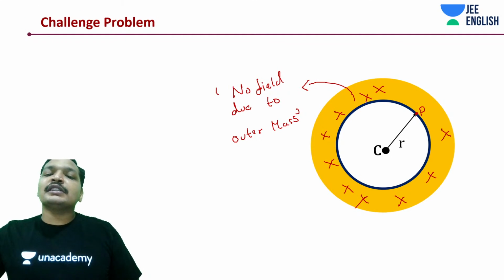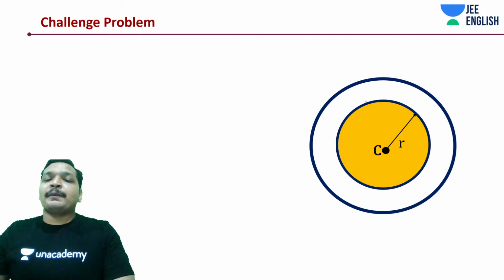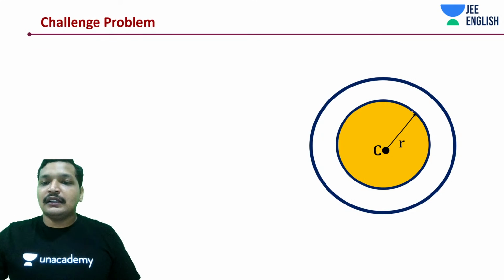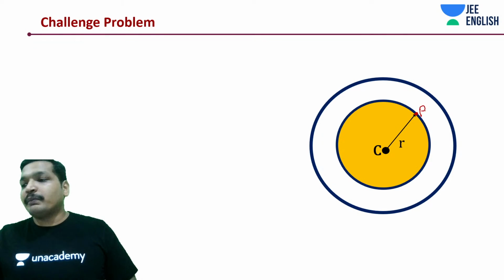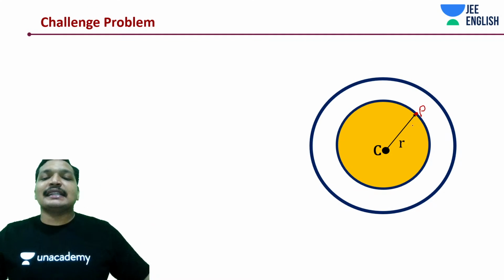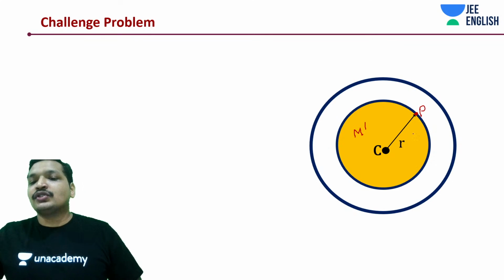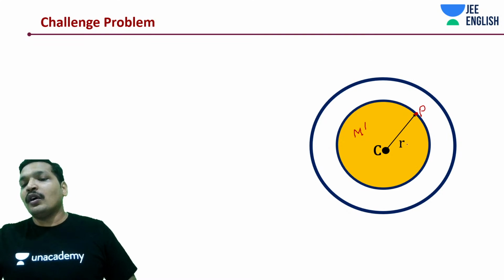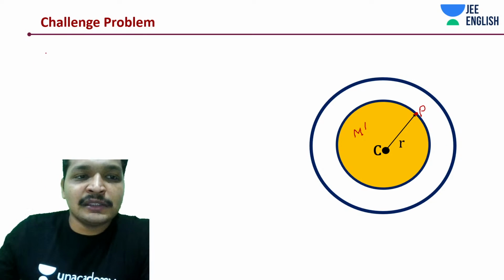Now you can think about this problem as if only a smaller part of this sphere exists, and you have to calculate the field at point P. That is it. So this sphere would have some mass M dash, and its radius is r.